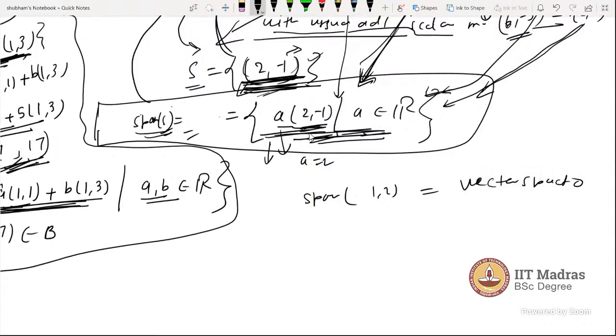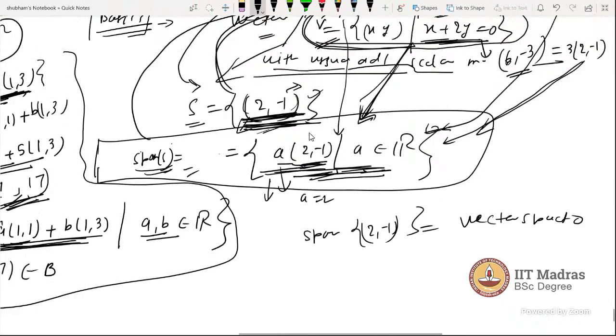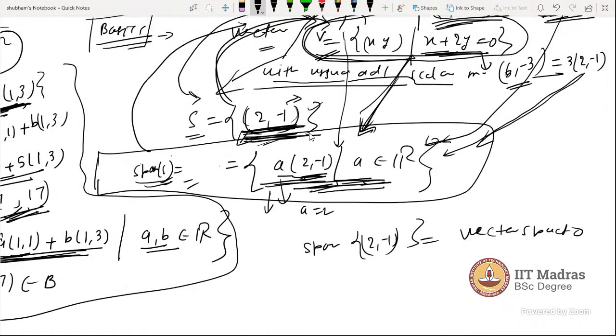The span of this set, (2, -1), is the whole vector space V. The operation you are taking is as in V, because this vector is from V. So you will do the operation as it is defined in V, the usual addition and scalar multiplication. If a different operation is given, you can go with that.